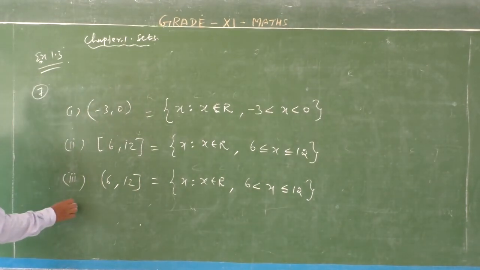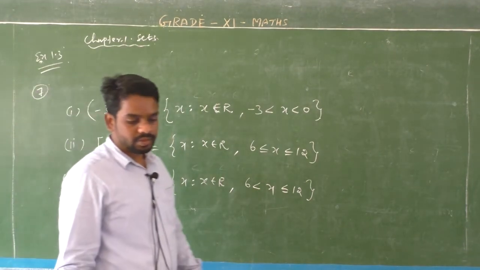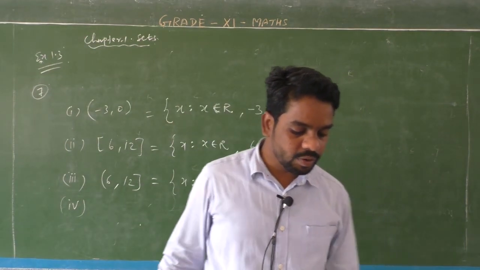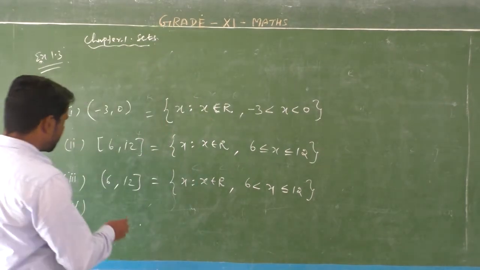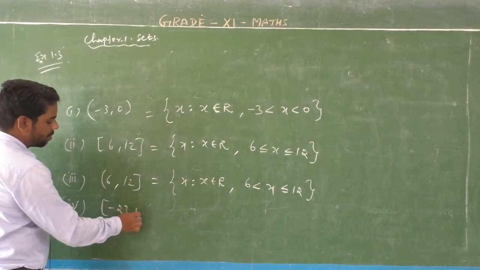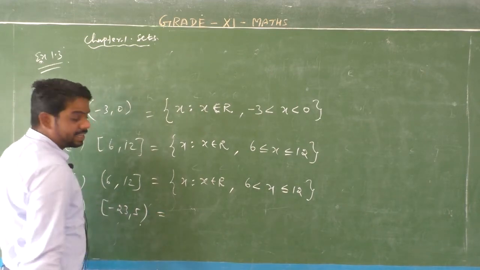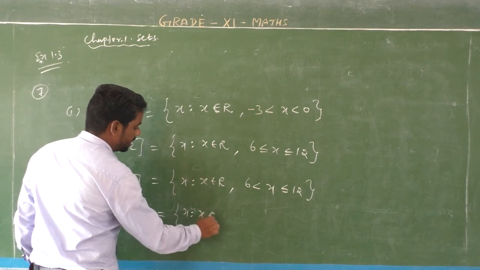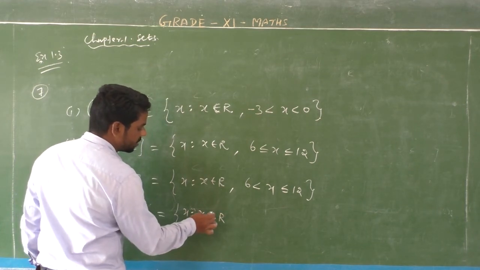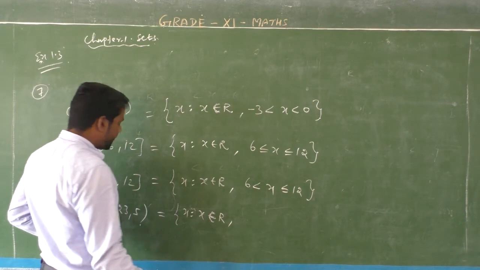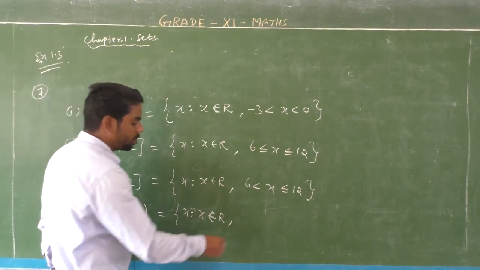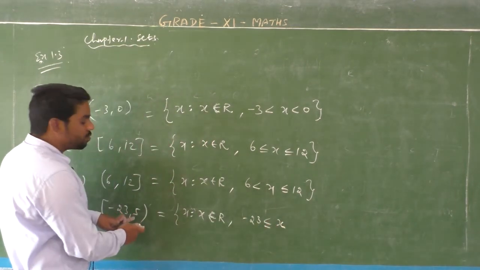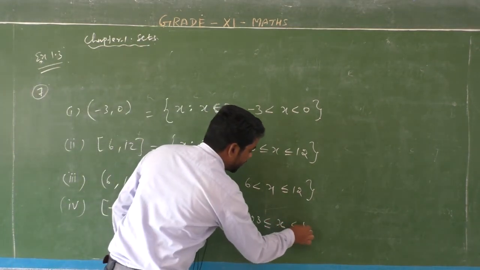Next, the last final one, fourth question. x such that, closed interval minus 23 comma open interval 5. So listen, x belongs to the set of all real numbers, minus 23 is closed, so minus 23 less than or equal to x, and 5 is open, so less than 5.